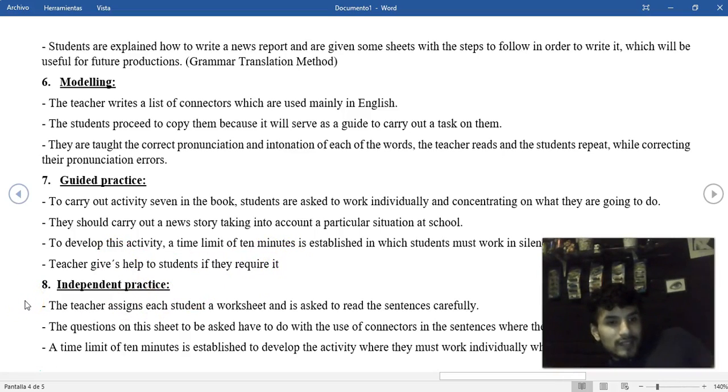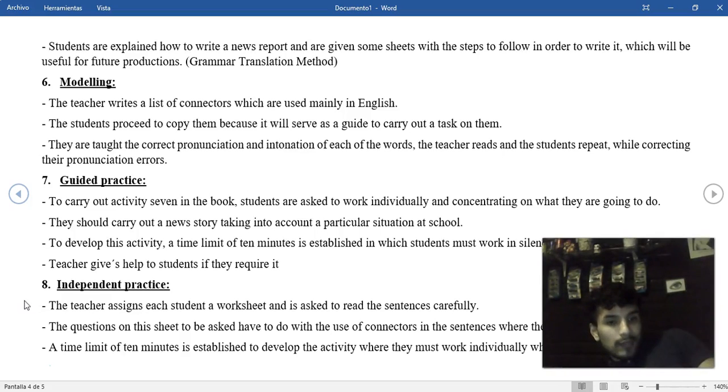Independent practice. The teacher assigns each student a worksheet and asks them to read the sentences carefully. The questions on this sheet have to do with the use of connectors in sentences where the connectors should be located. This activity has to do with the topic of the class.